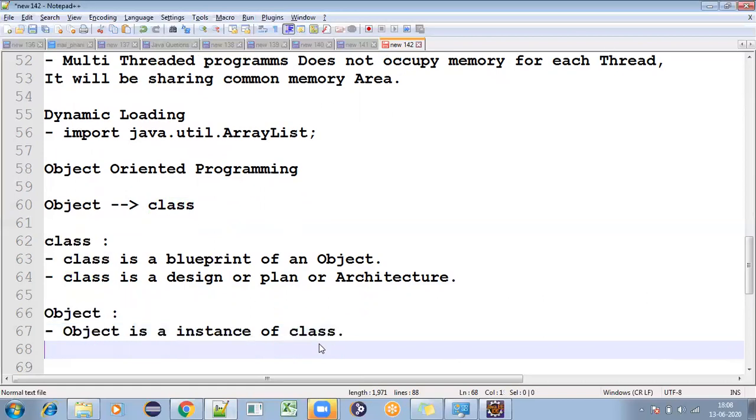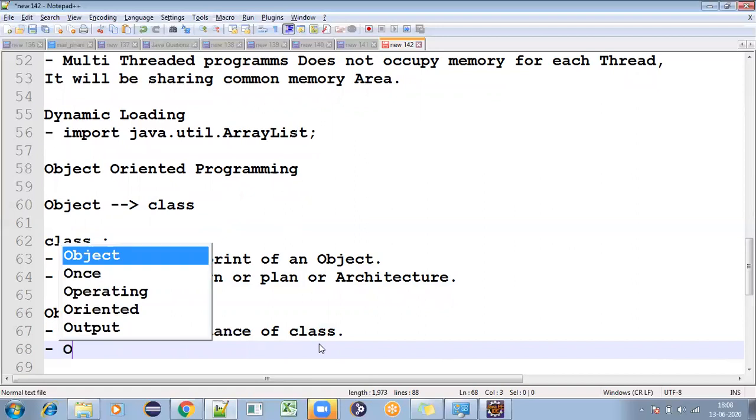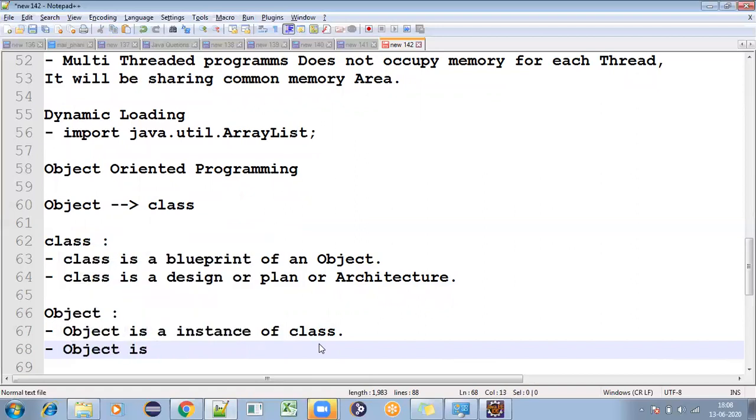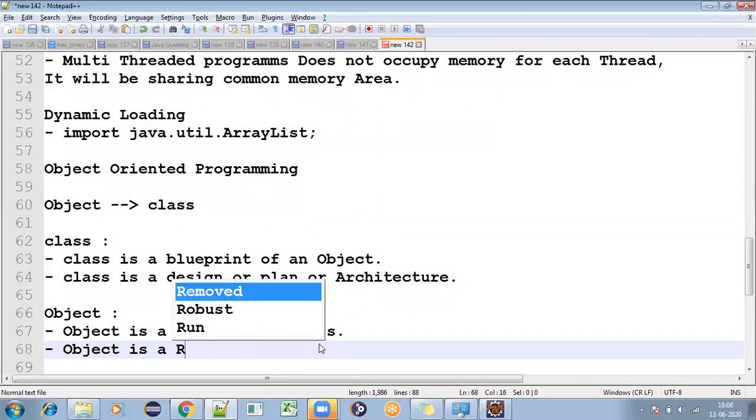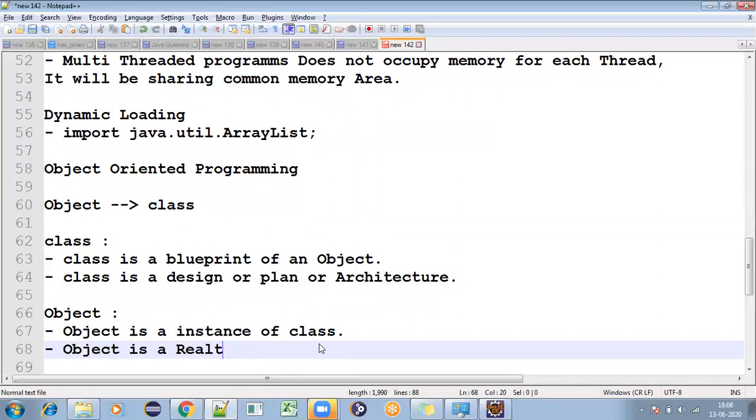So instance means, here we can say, an object is a real-time entity. For this particular plan, we have something real, and that real-time entity you can call an object. So object is a real-time entity.